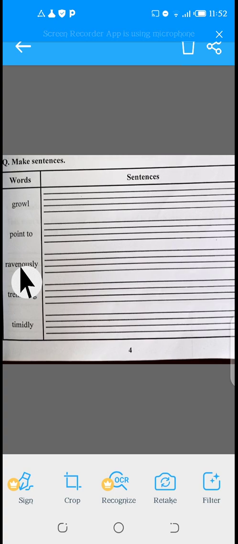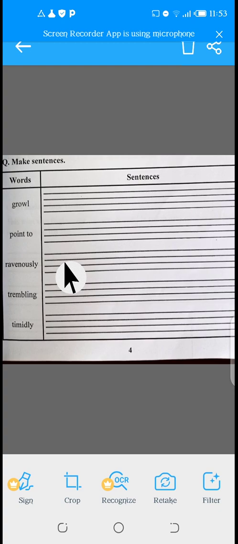Ravenously, भूख या लालच की वजह से तेज़ तेज़ खाना. As we experienced in the reading, the sentence: The convict ate grub ravenously. Or I ate chocolate ravenously.